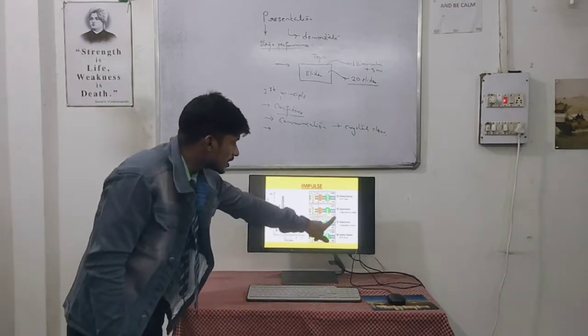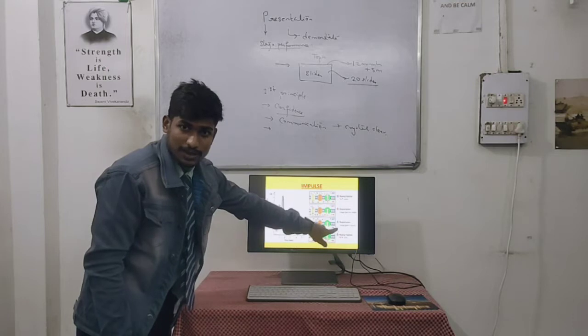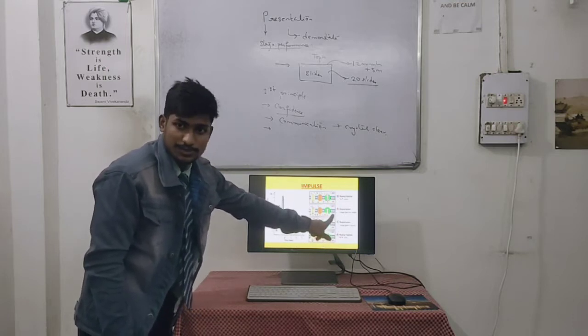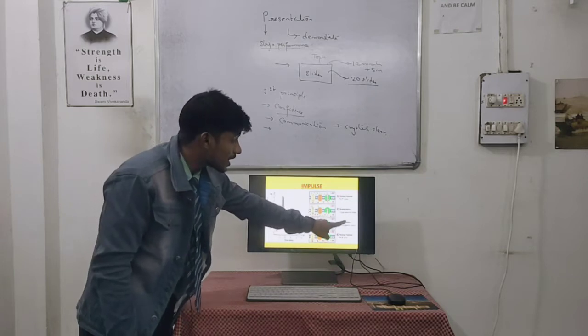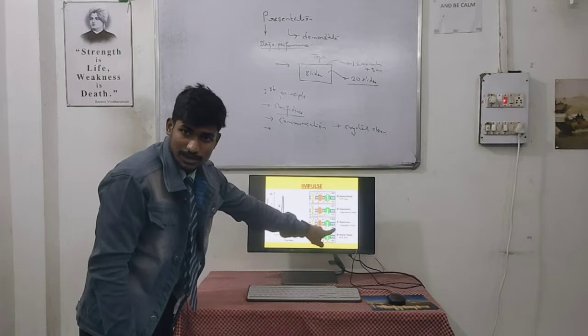From here the current flows from positive to negative. The current inside the membrane in a depolarized membrane is positive, and in another step it goes to negative, and from negative to positive.